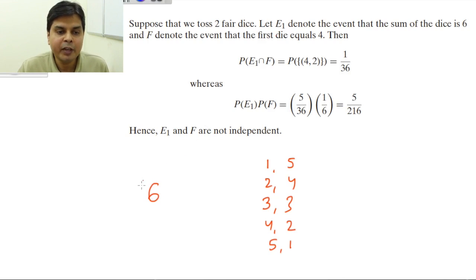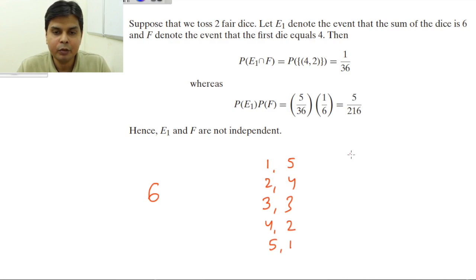Why? Because the moment the first die is 6, now this event E1 cannot happen. So the occurrence of this event E1 depends upon what is happening in the first die. You cannot get a sum of 6 if the first die itself has got 6.